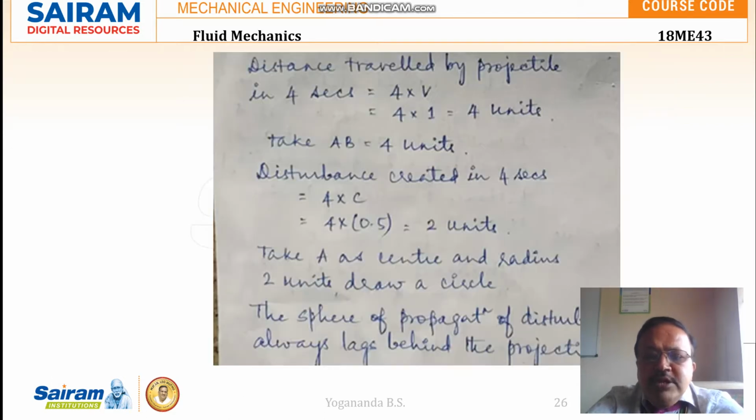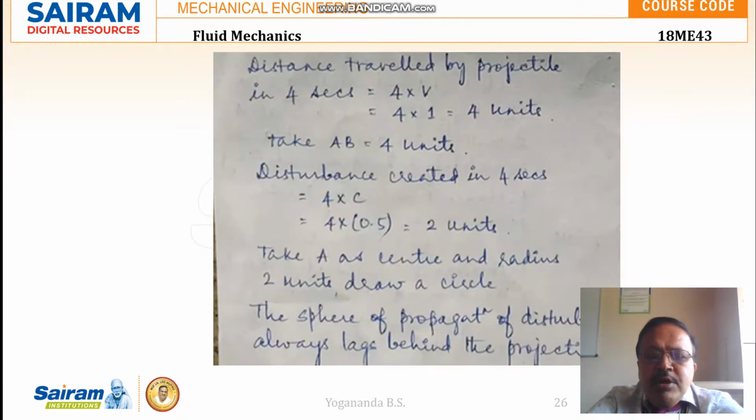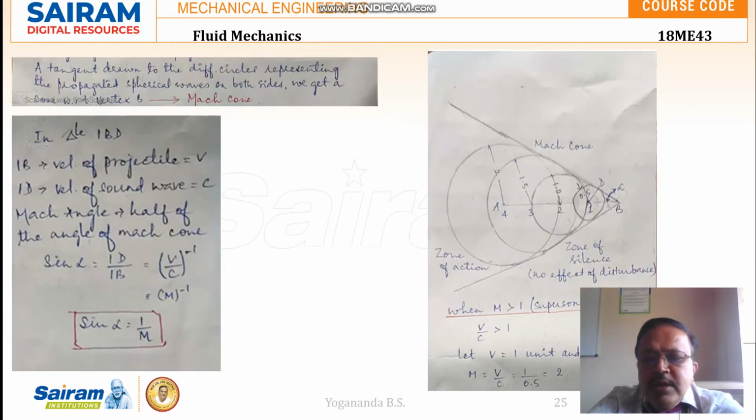Now the distance of disturbance created in 4 seconds is 4 into C, where C is the sound wave, that is the disturbance wave. So 4 into 0.5 is 2 units. So take A as center and radius 2 units, and draw a circle.